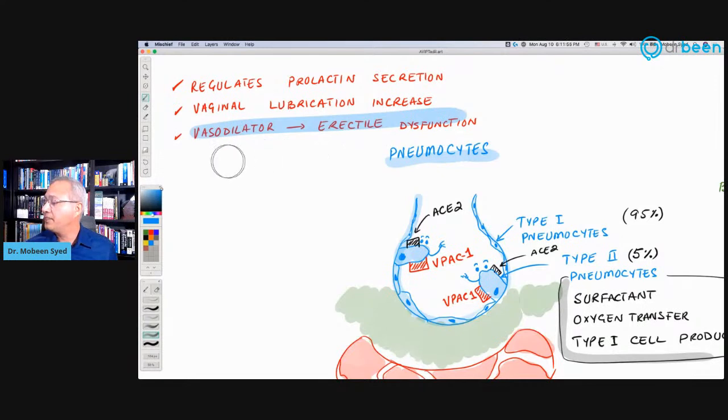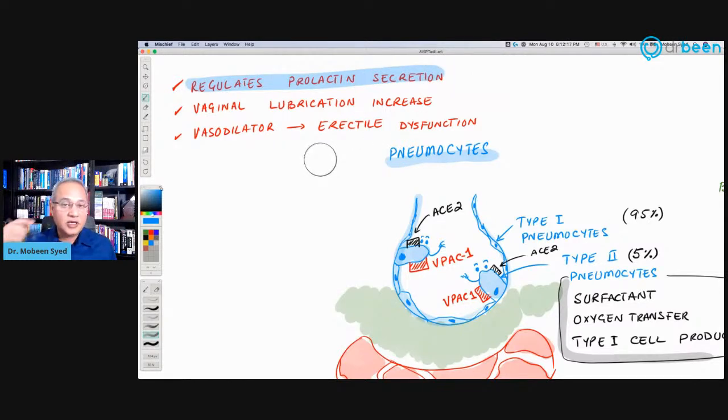In addition to that, VIP, vasoactive intestinal peptide, of which Aviptadil is a synthetic peptide, correct? It also doubles the vaginal lubrication. So in the presence of VIP, the normal lubrication is doubled. It also regulates the prolactin secretion from the higher centers of pituitary. Prolactin is used for milk production. So normally what happens is women's body, actually both men and women, their higher centers try to produce prolactin all the time. So they try to produce milk all the time.